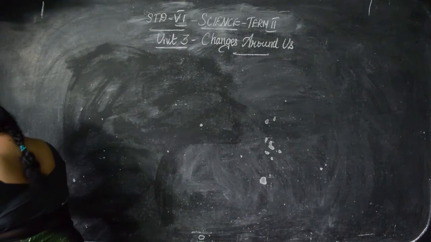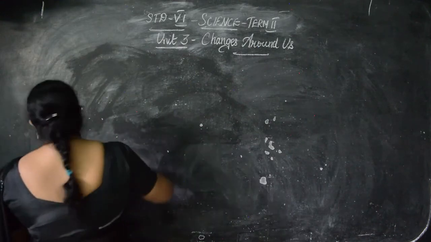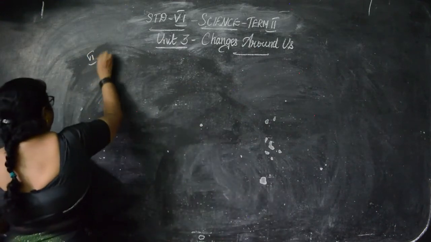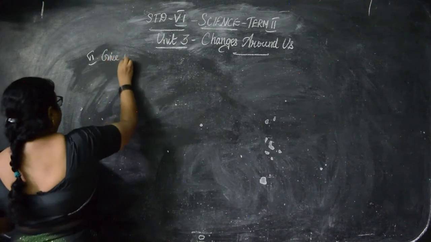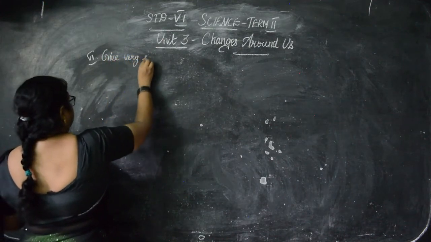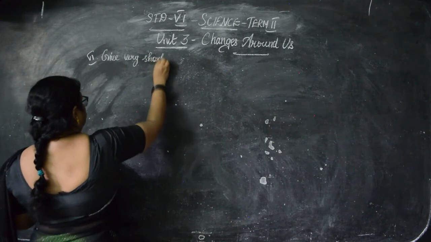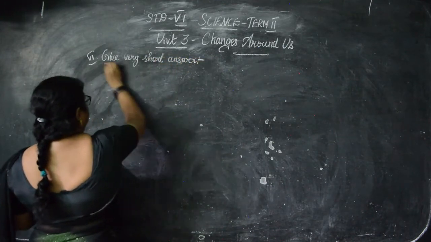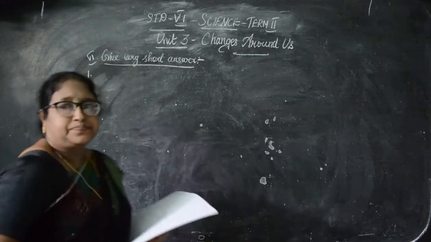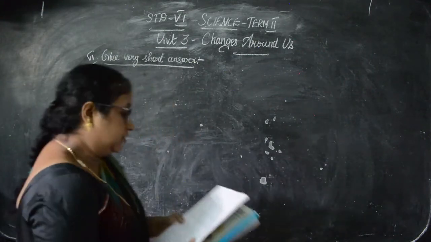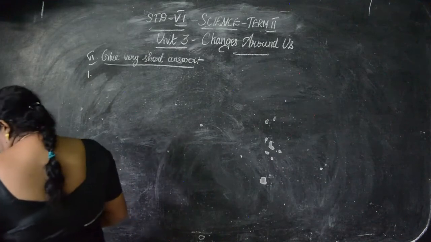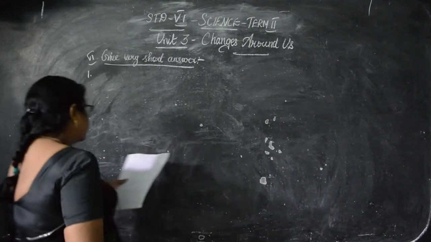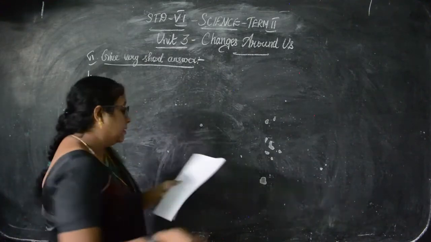So Roman number 6. Give very short answer. Okay. 3 and 5 I already gave. 1, 2 and 4 I have to write on the board. Okay, children. Then the first question is: what kind of change is associated with decaying of plants?